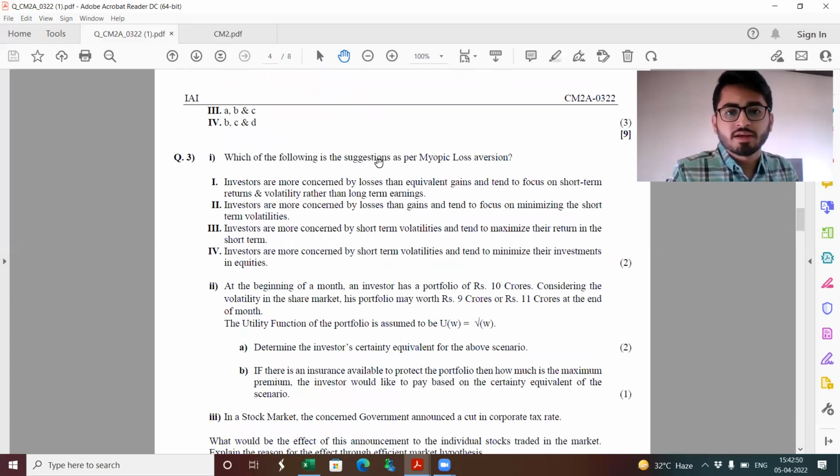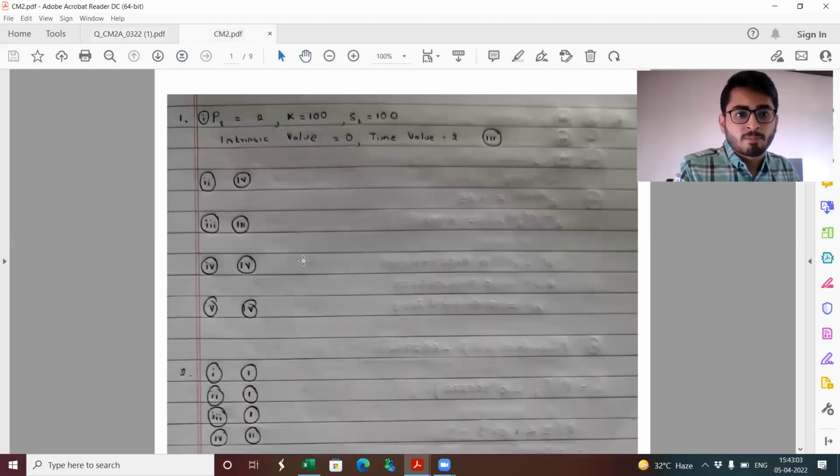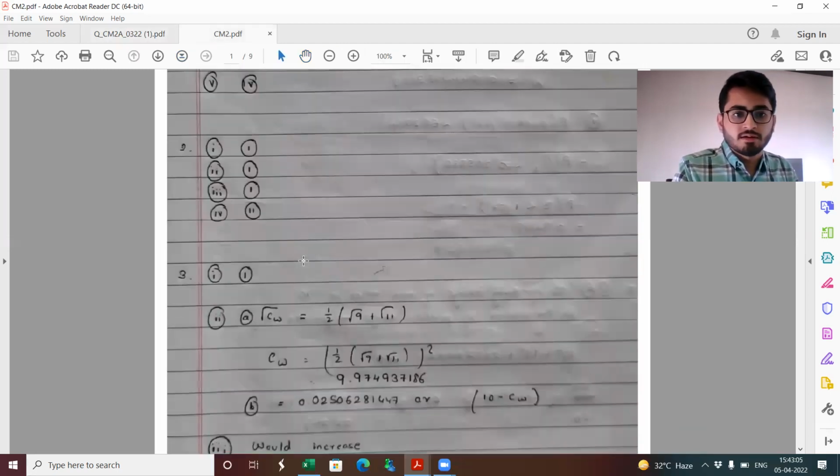Question 3, which of the following is the suggestion as per myopic loss aversion? Again, to get the answer of this, you can directly refer to the material. In case you find a lot of these options are similar in nature, you will get the exact answer from the material itself. And the answer key for that, part 3, question 1, it's option 1.